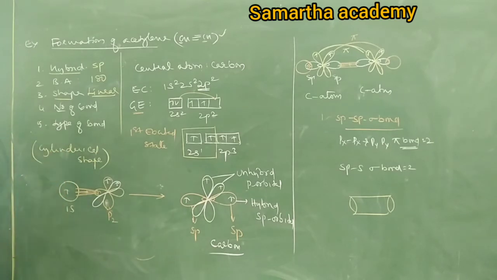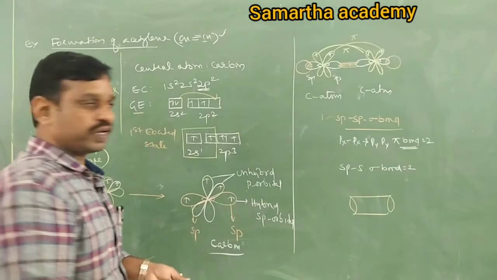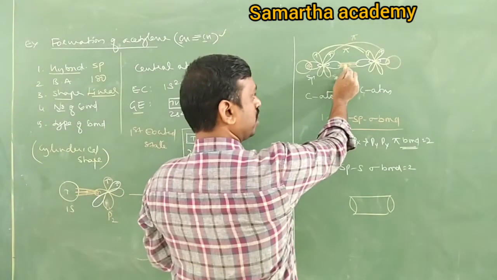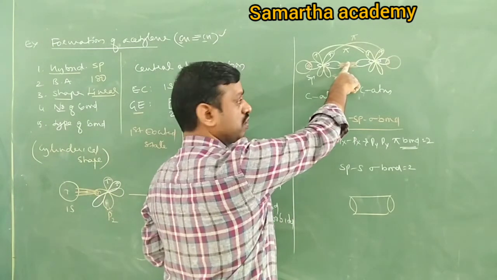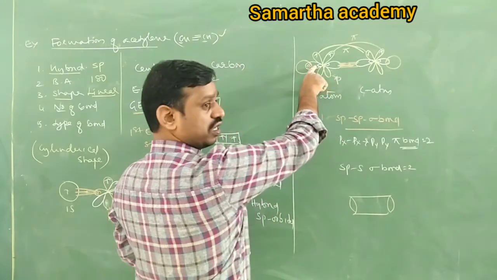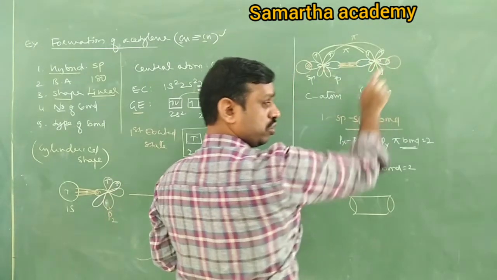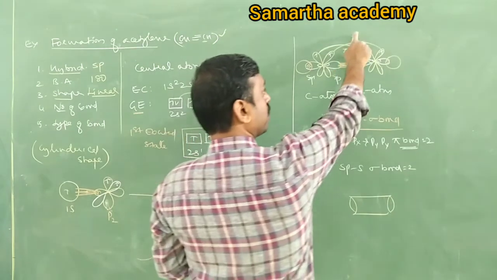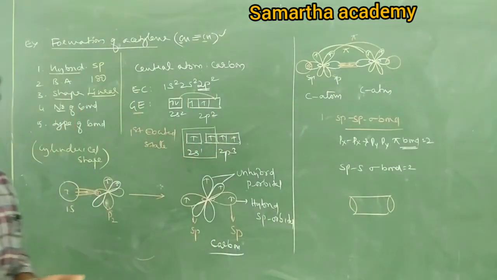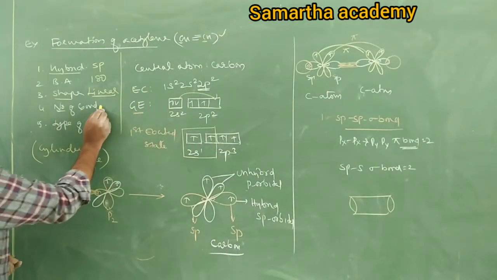Cylindrical shape. Next, number of bonds. Tell me, total number of bonds, how many? 5. One is sp-sp sigma. Next is sp-s. How many? 2. Next, pi are 2. So total how many sigma bonds? How many pi? Total bonds are 5.